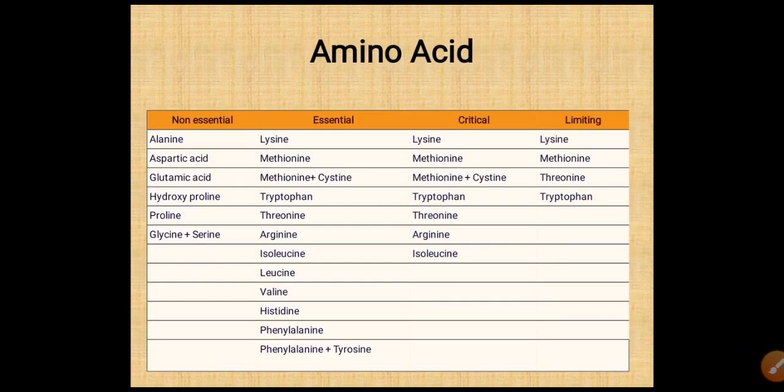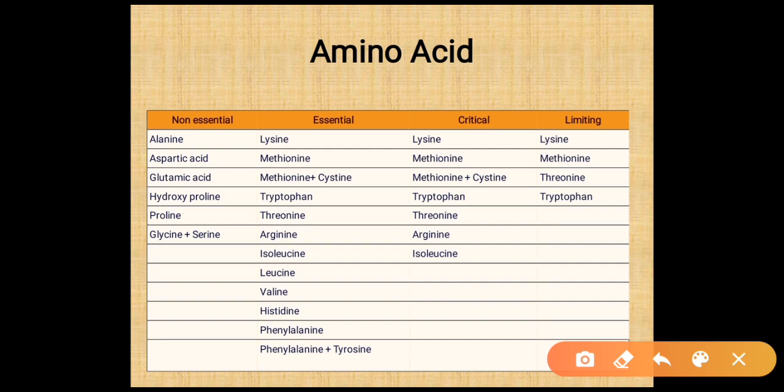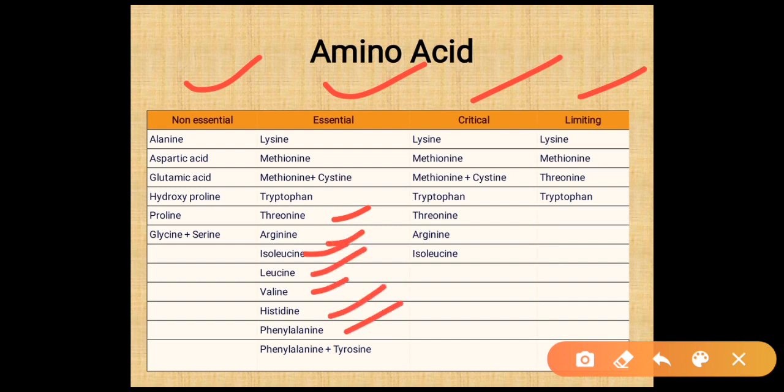Poultry nutrition. Amino acids required by poultry are non-essential, essential, critical and limiting amino acids. The non-essential amino acids are alanine, aspartic acid, glutamic acid, hydroxyproline, proline and glycine plus serine. Essential amino acids are lysine, methionine, methionine plus cysteine, tryptophan, threonine, arginine, isoleucine, leucine, valine, histidine, phenylalanine and phenylalanine plus tyrosine.